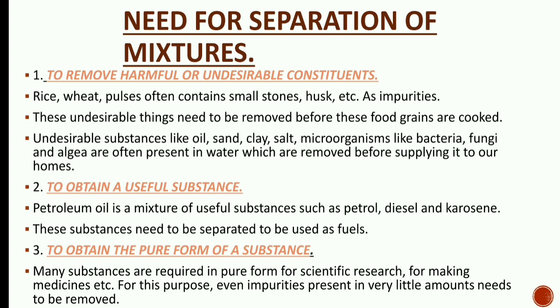Many substances are required in pure form for scientific research, for making medicine, etc. For this purpose, even impurities present in very little amount need to be removed. So, to get a pure form of substances, we also need to separate the undesirable substances from it in order to do the scientific research. So these are the points why we need to separate the constituents of a mixture.